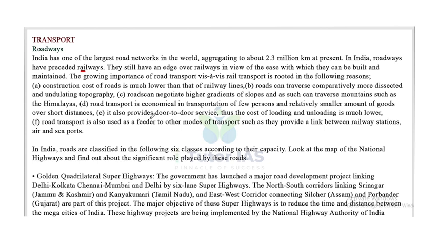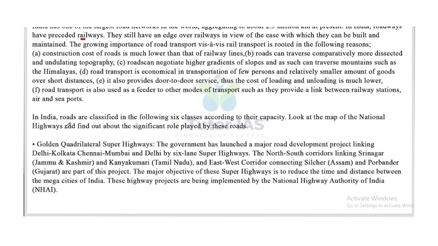It also provides door-to-door services, thus the cost of loading and unloading is much lower. Road transport is also used as a feeder to other modes of transport, as they provide a link between railway stations, air and seaports. So that is the importance of roadways.